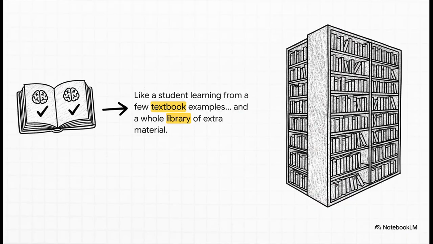Okay, here's a great way to think about it. Imagine a student. Those 100 labeled scans, they're like the solved examples in a textbook. They are absolutely essential for getting started. But the 10,000 unlabeled scans, that's like the entire rest of the library. By just absorbing all of that material, the student starts to learn the underlying structure and context, which makes them way smarter when they have to go back and solve new problems.